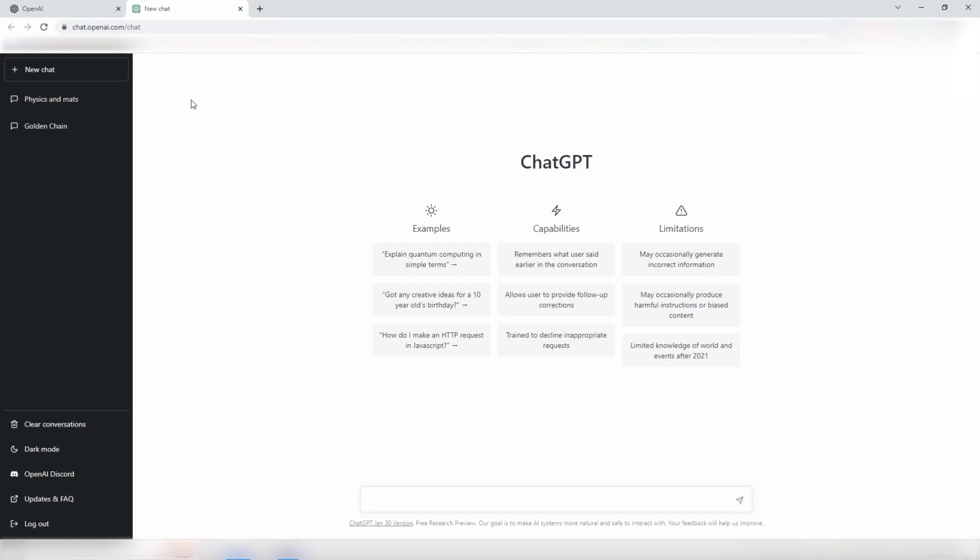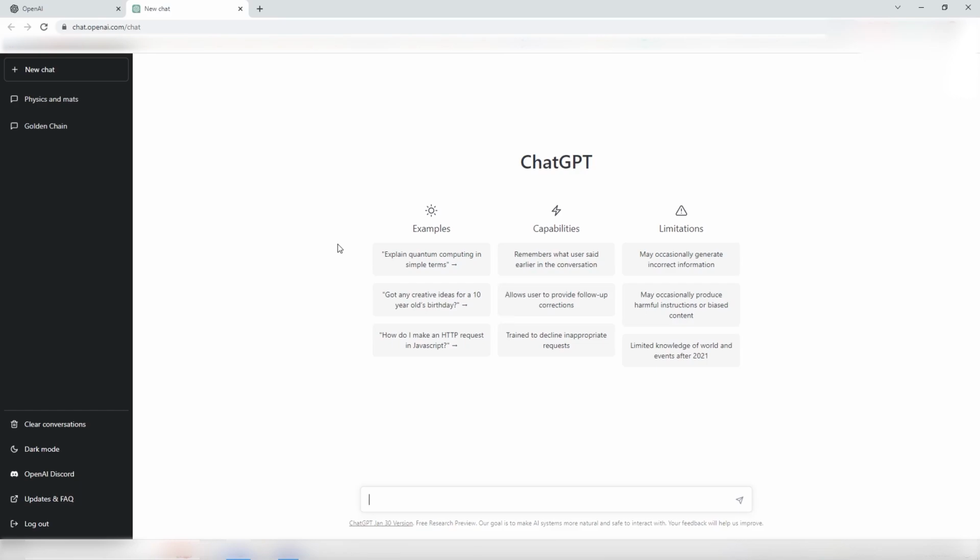But in your case, you will need to log in. You can either create an account or log in with Google, so you make your choice. On the left, you might see that I can create a new chat, or I can go to previous chats. Those chats I will be using later in the course, but just know that any chat you have with ChatGPT, you can save it and go back to it at any time. So yeah, that's as easy as it is.